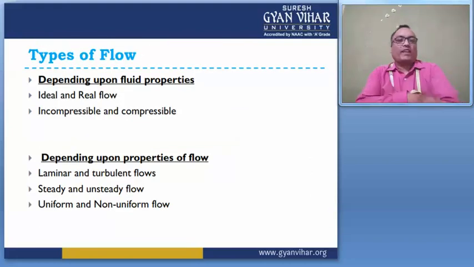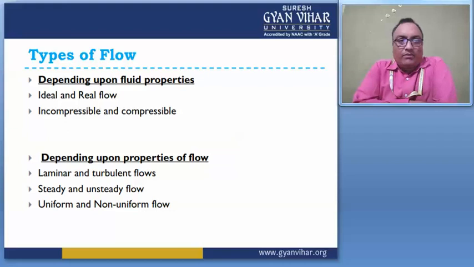So the types of flow depend on two things. First, the fluid properties, and second, the properties of the flow. Those depending on fluid properties are ideal and real flow, and incompressible and compressible flow.